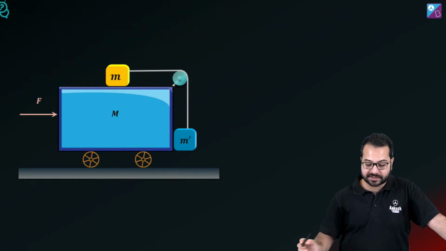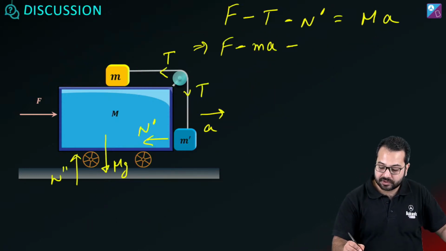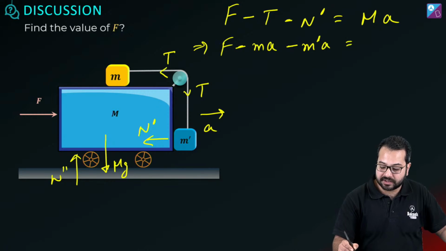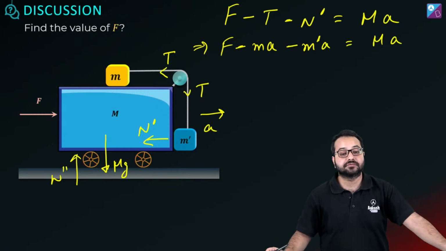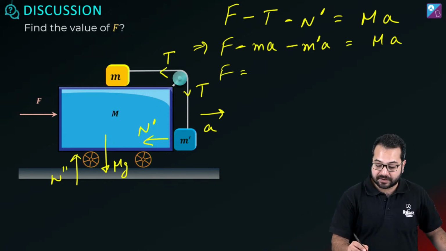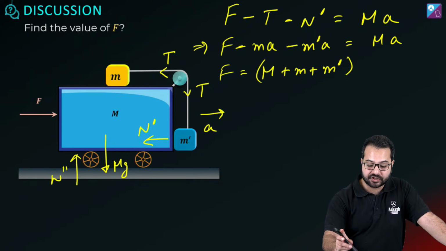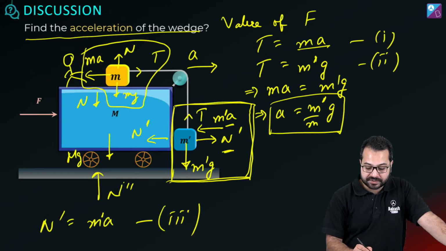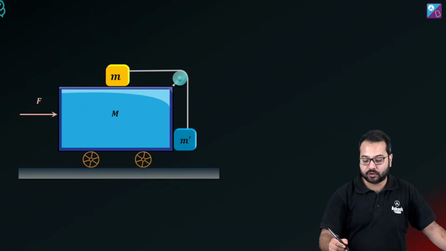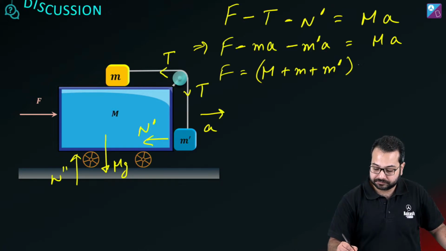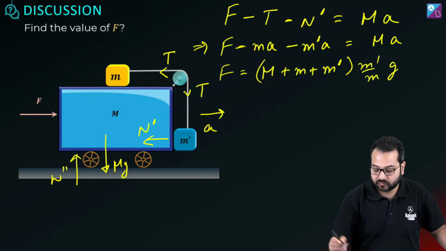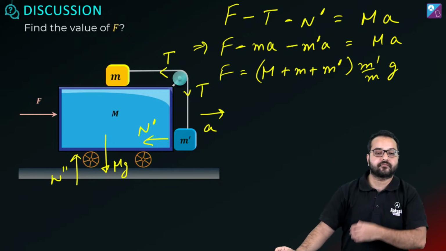So from here we can substitute n prime by m prime a, and this is equal to M into A. So how much will F come to? F will be capital M plus small m plus m prime into the acceleration, and what we can substitute for acceleration, we have already figured that out, what is acceleration? m prime by m into g. So this is your F.